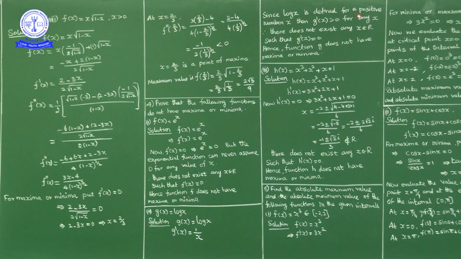Since log x is defined for a positive number x, g dash of x is greater than 0 for any x belongs to open interval 0 to infinity. So there does not exist any x belongs to R such that g dash of x equal to 0, hence g does not have maxima or minima.